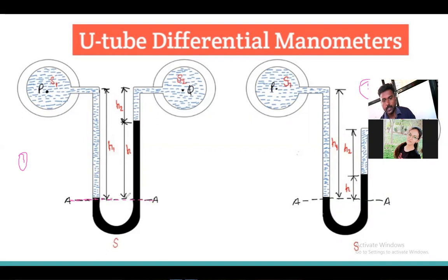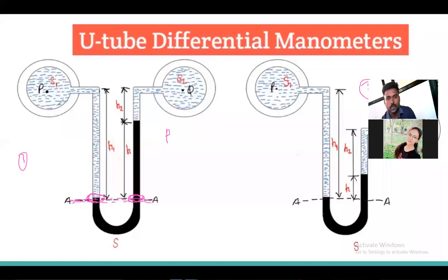At axis AA, I will assume that whatever the pressure is in the left limb is equal to the pressure in the right limb. So, what is the pressure in the left limb?